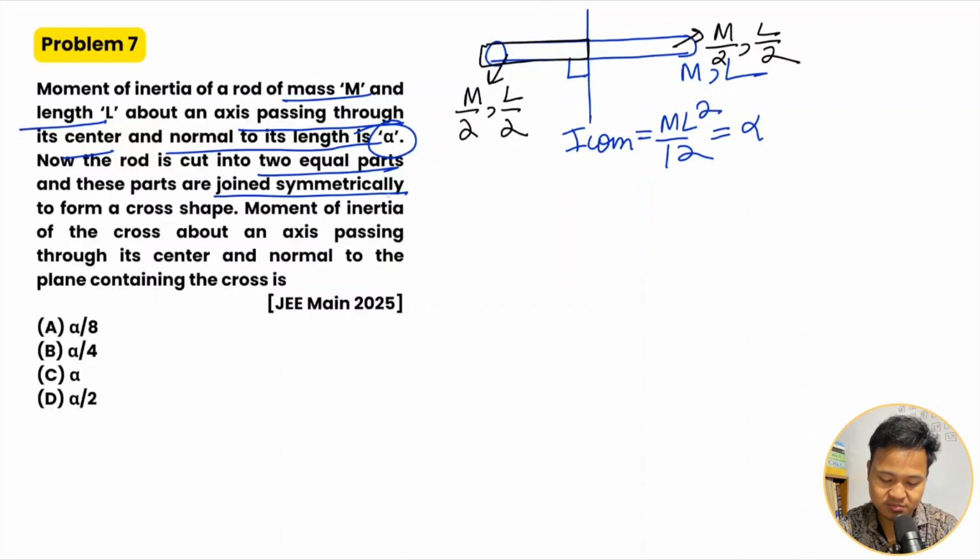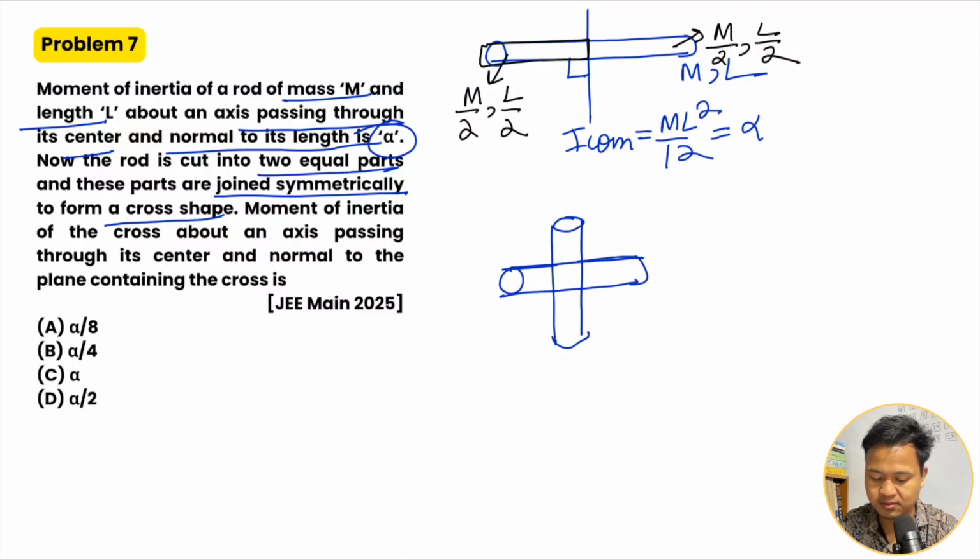They are joined symmetrically to form a cross shape. One rod is placed across the other. So the other rod is like this, forming a cross. The moment of inertia of the cross about an axis passing through its center and normal to the plane.